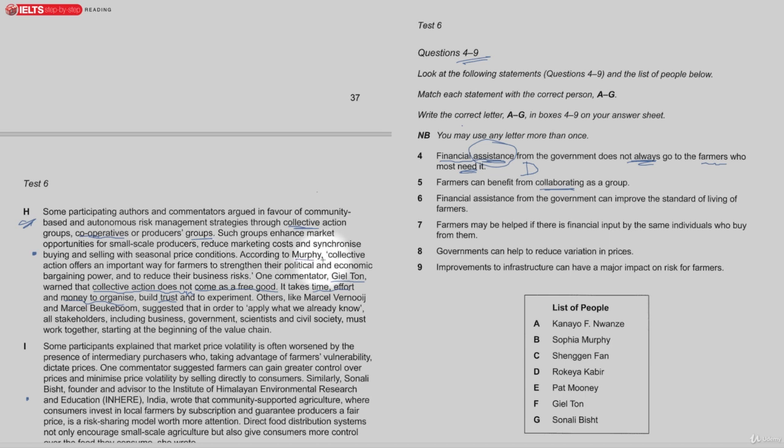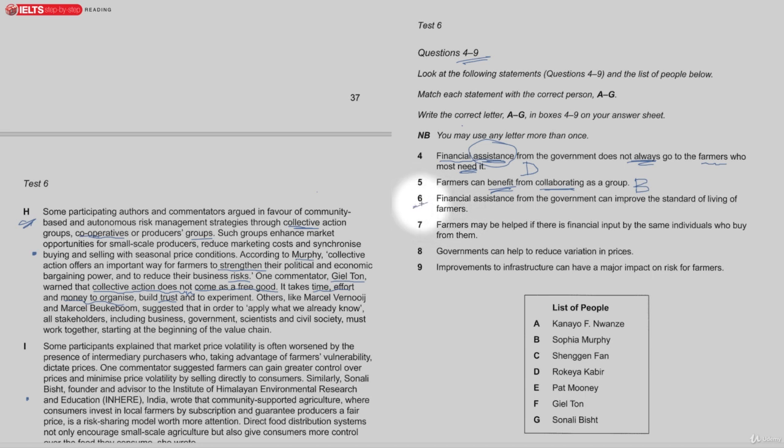According to Murphy, collective action offers an important way for farmers to strengthen their political and economic power, to reduce their risk. So all of that is related to the word benefit here, and then the word collaboration. This is talking about Murphy, so for this one, we've got B over here.